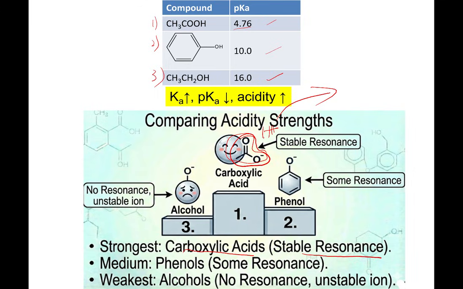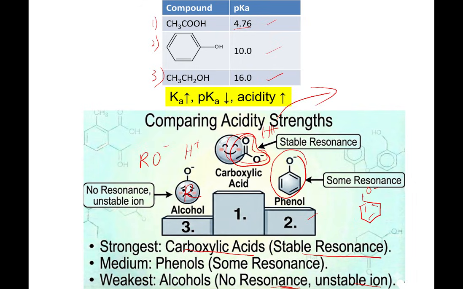Then go to the alcohol. This is the RO minus and also the H plus. The alcohol is actually the weakest because it has no resonance structures and is unstable. On the other hand, phenol has a certain resonance, but not as strong as the carboxylic acid. That's why it lies at number 2.